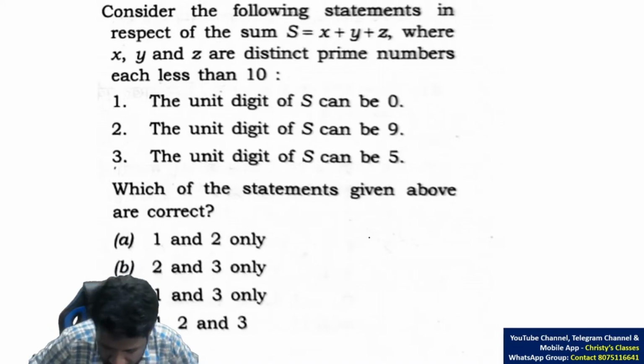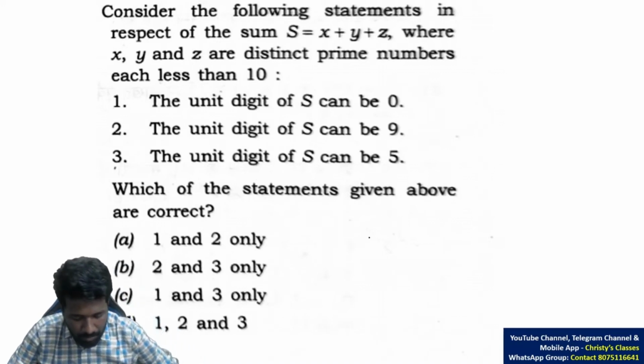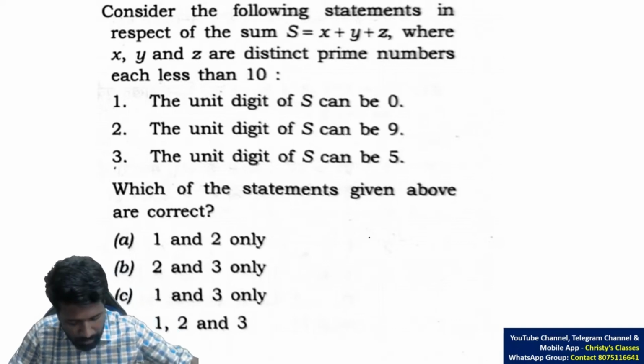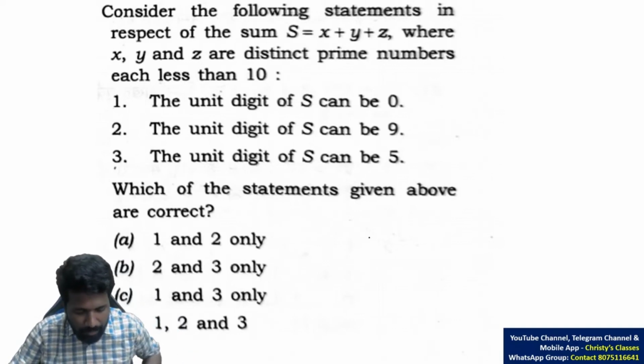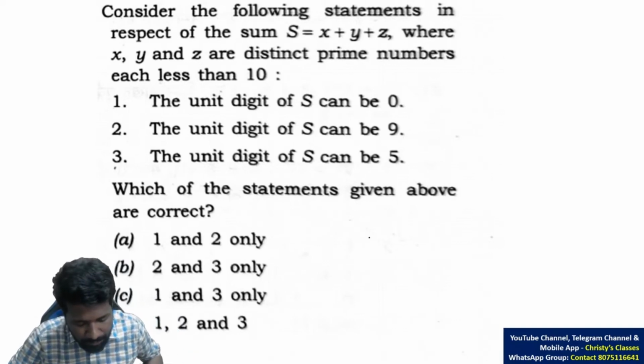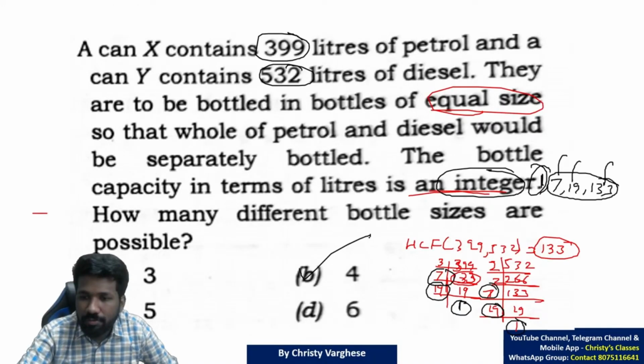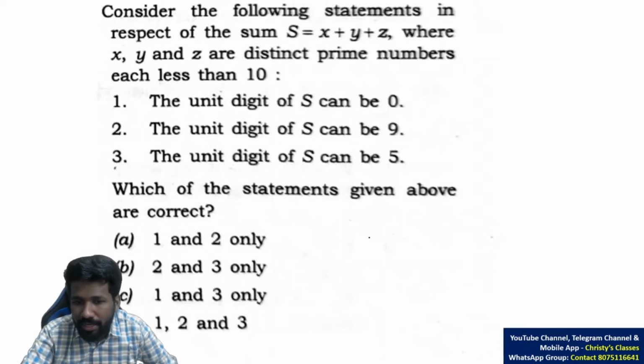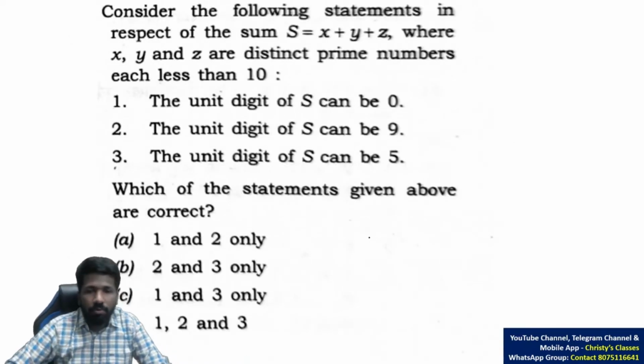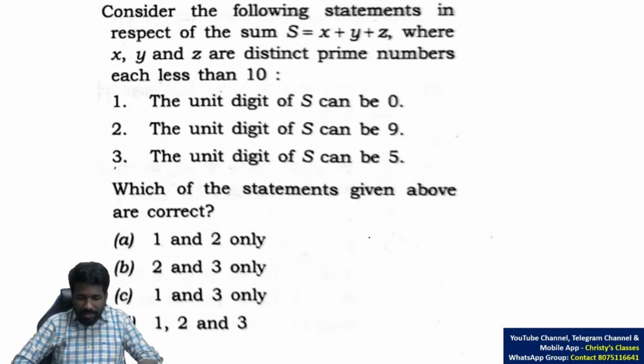Which part, Rajan? Which part you have doubt? The previous question, what we did is we found the common factors. The common factors were 7, 19, what's the other number? 7, 19, 133 and also 1. That is why 4 common factors are possible. So 4 is the answer.